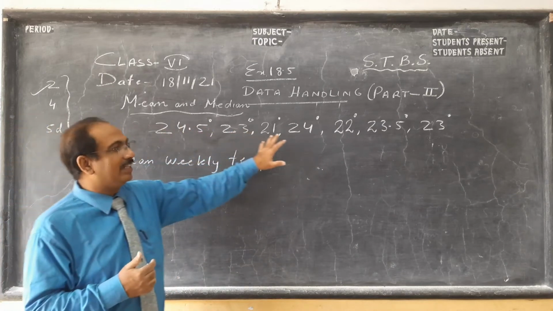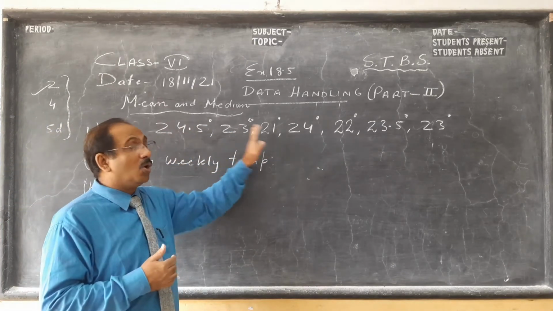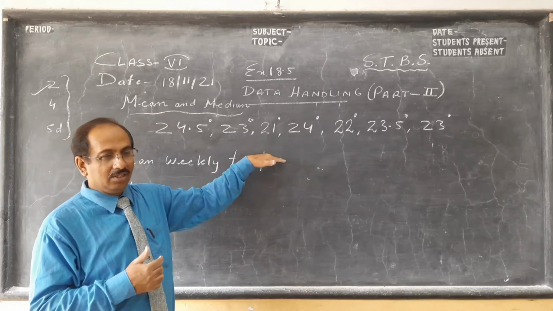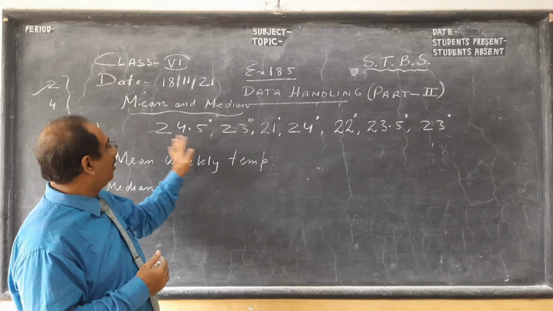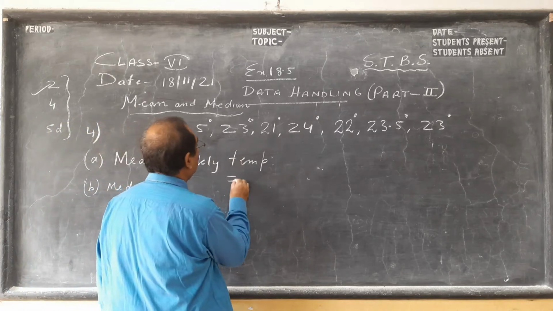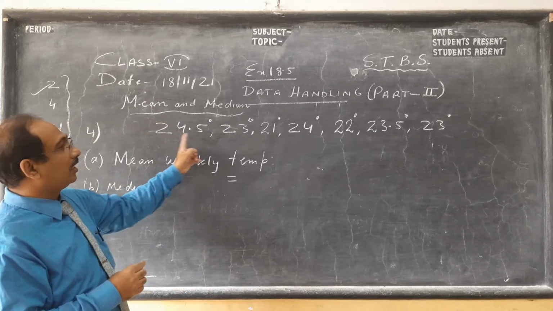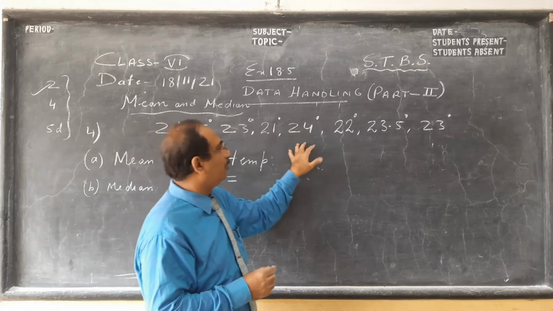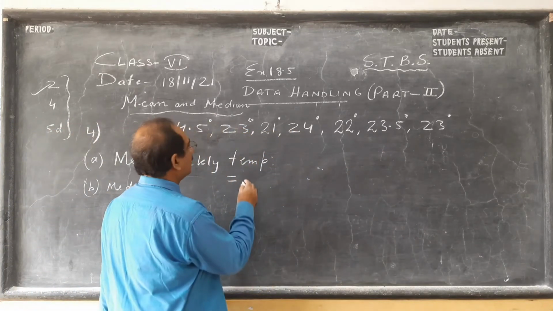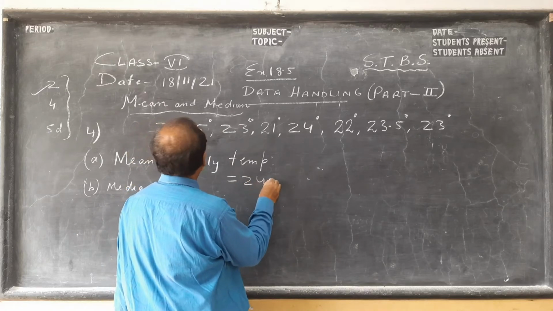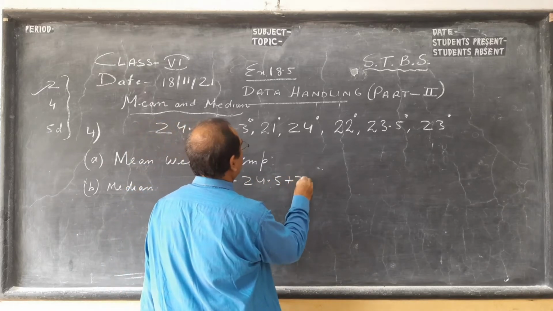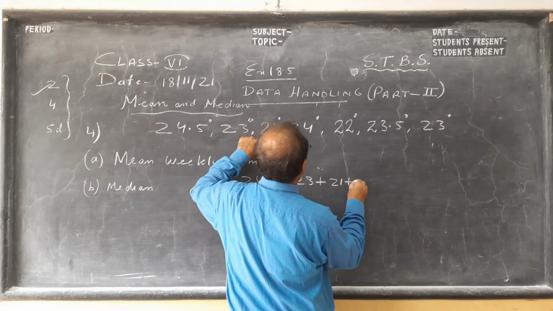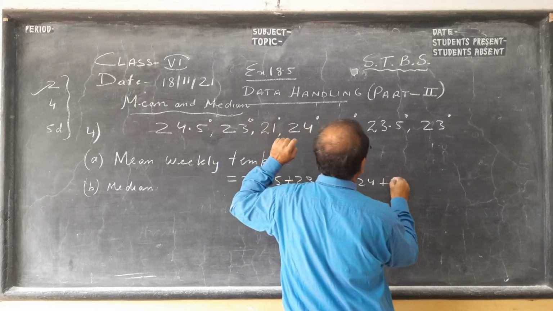So these are the 7-day temperatures. I'm saying morning because the temperature varies through the whole day, so maybe this is the early morning 6 o'clock temperature. We have to find the mean. Mean means, children, we add all together, and in a week there are 7 days. So my total number of data should be 1, 2, 3, 4, 5, 6, 7. Let us add and divide by 7. Let us add all these 7 data.